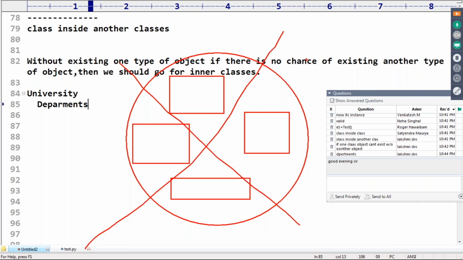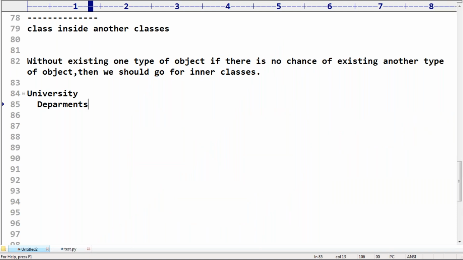Whenever the university is closing, automatically the departments will be closed or not? Can you please tell? Whenever the university is going to be closed, all the departments by default will be closed or not? Yes, correct or not? Yes, obviously, because the department is part of the university.